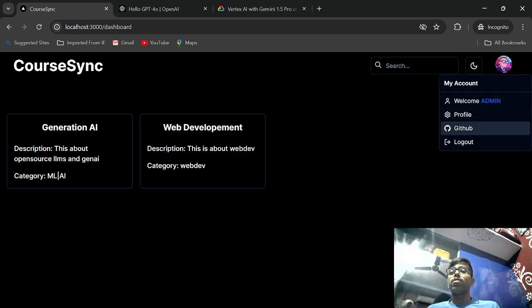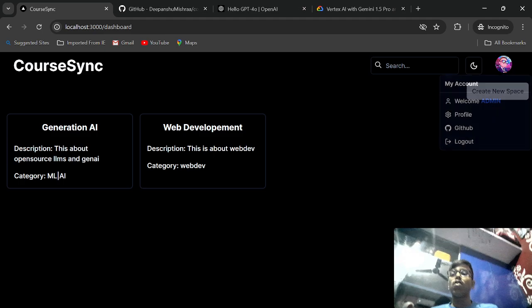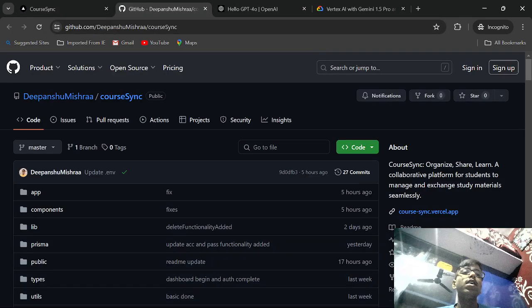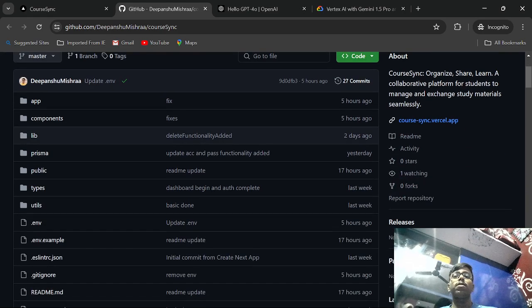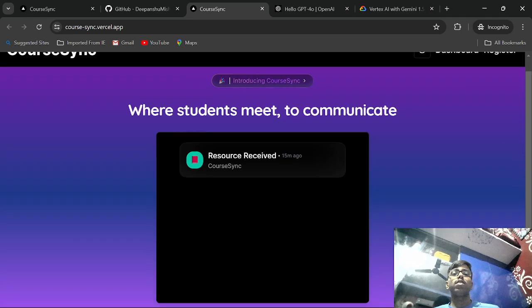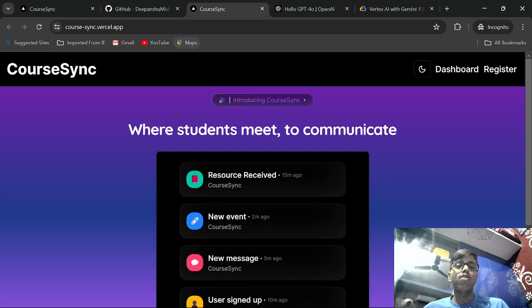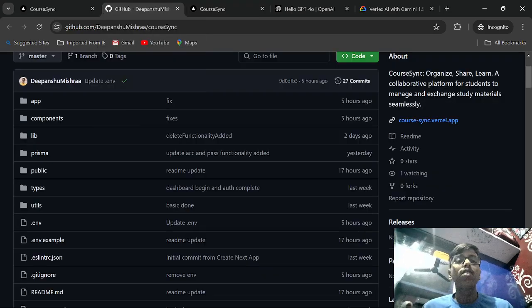And here is the GitHub repository. You can click here to visit the GitHub repository, and you can log out from here, right? I hope you understand what this platform actually does. So this is the GitHub repository which I have created for you guys, right? Obviously this is up on the internet. This is the URL for this app. You can actually try it out for yourself and see if it is working or not, and if it is good or not. You can give any feedback that you may have.